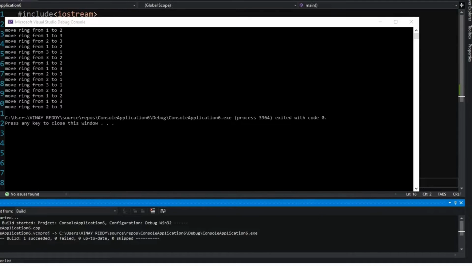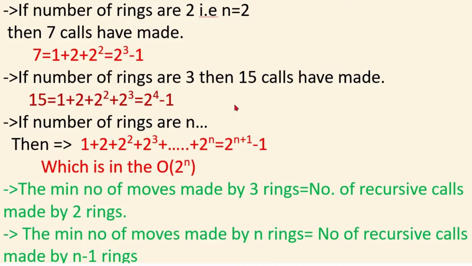Now let's conclude our problem. If the number of rings is 2, then 7 calls have been made, which is 2 power 3 minus 1. If the number of rings is 3, then 15 calls have been made, which can be written as 2 power 4 minus 1. Similarly, if the number of rings is n, then 2 power n plus 1 minus 1 calls have been made, because if the number of rings is 3, the total number of calls made is 2 power 3 plus 1 minus 1. So this is in the order of 2 power n, which is an exponentially time-taking problem.